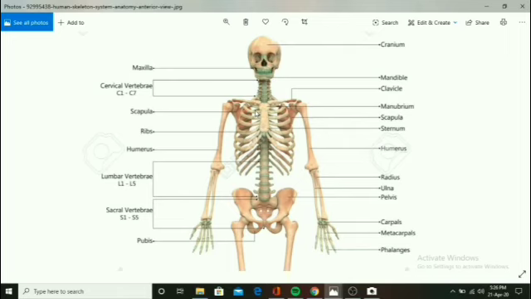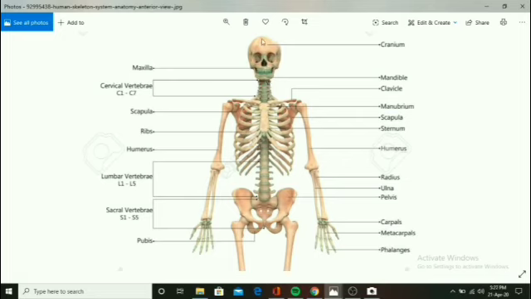So these ribs and the sternum are helpful in breathing, while the ear bones of the middle ear transmit the sound vibrations from the tympanic membrane to the internal ear. In the next few slides, I will show you how the inner ear bones are situated. There are three bones: the malleus, incus and stapes. Now here I have shown a diagram of the anterior view of the skeleton system. We will study this skeleton system in this video lecture.